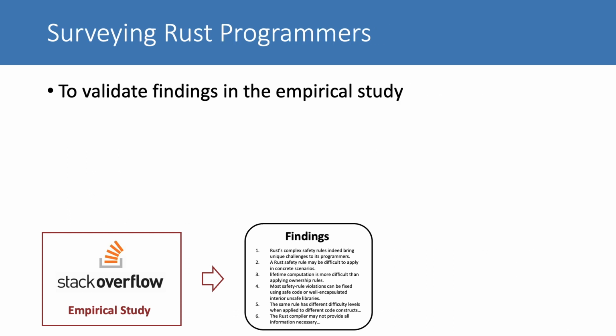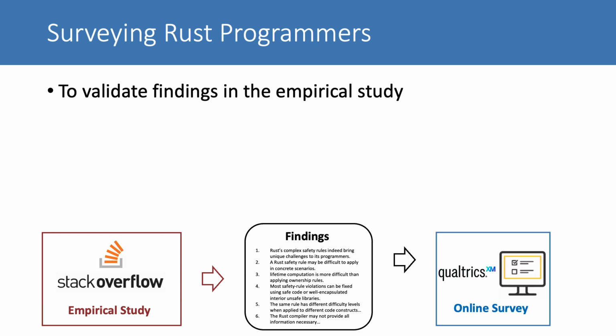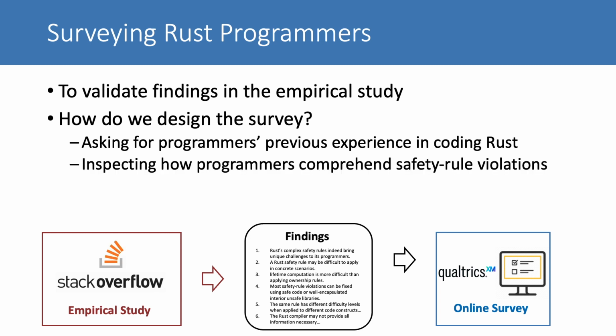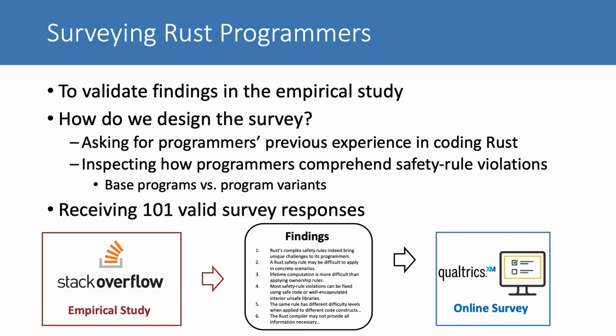To validate the findings of the empirical study, we conduct an online survey on Qualtrics. Besides directly asking participants for their previous experience in coding Rust, we also show them small programs containing safety rule violations and design questions to observe how participants comprehend the violations. In total, we receive 101 valid responses from real-world Rust programmers. We conduct extensive data analysis of the response to check whether they are consistent with the findings in the empirical study.